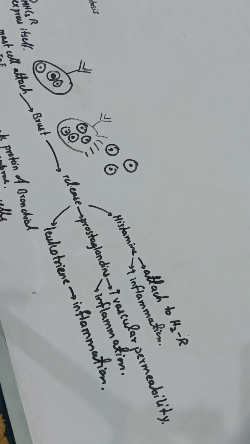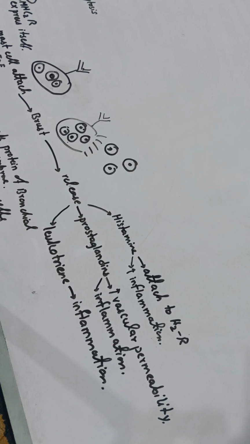Then after some time, whenever he is exposed to the causative agent like dust or pollen grains, the episode of asthma will start again. So this was all about the pathophysiology of asthma. In the next lecture, we will discuss all the drugs which are used to treat asthma: mainly anti-inflammatory drugs, bronchodilating drugs, and some stabilizers of mast cells. These drugs are used to cure it, and they will be discussed in the next lecture.